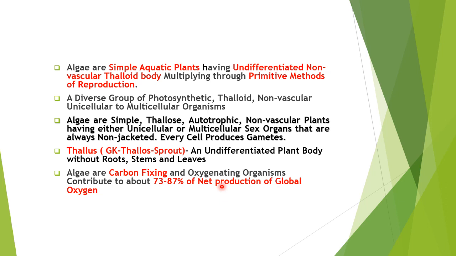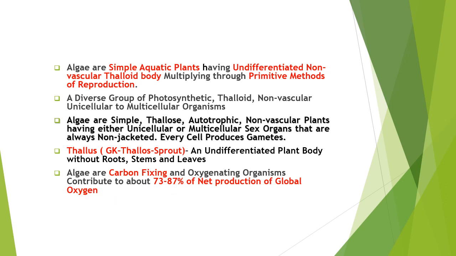The huge source of oxygen and the sinks of carbon dioxide, because they fix the carbon dioxide, they release the oxygen. That's why 73 to 87% of the net production of the global oxygen is given by the algae.